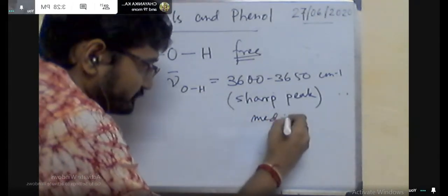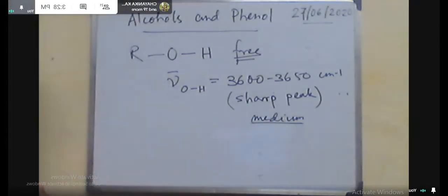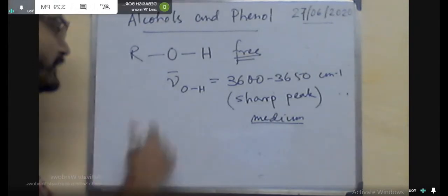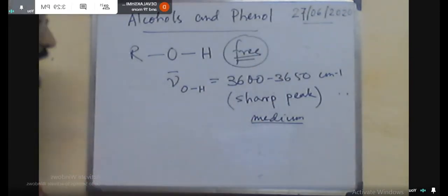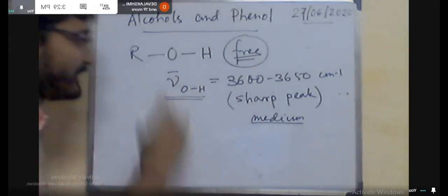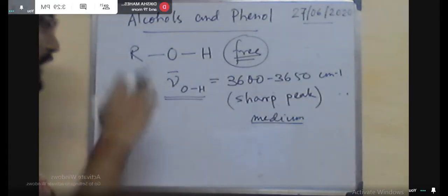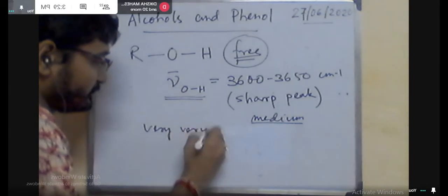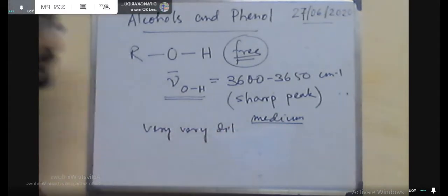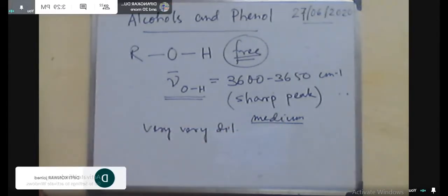That means in free OH, without any hydrogen bonding, you will get the stretching frequency in this range. Or if the alcohol is very dilute, in the ppm scale concentration, you will get this stretching frequency.